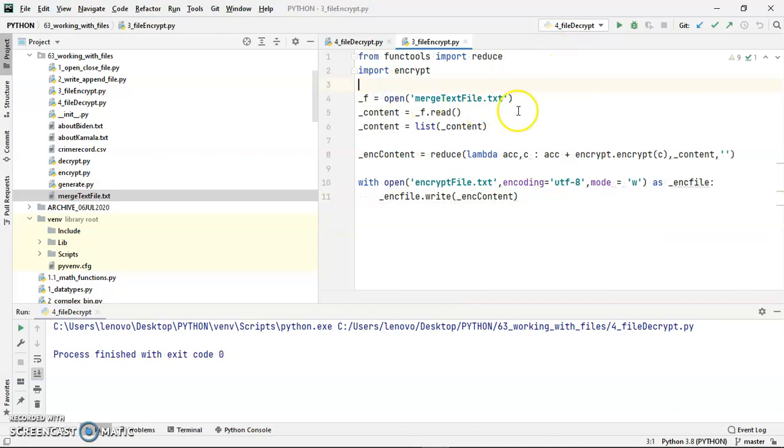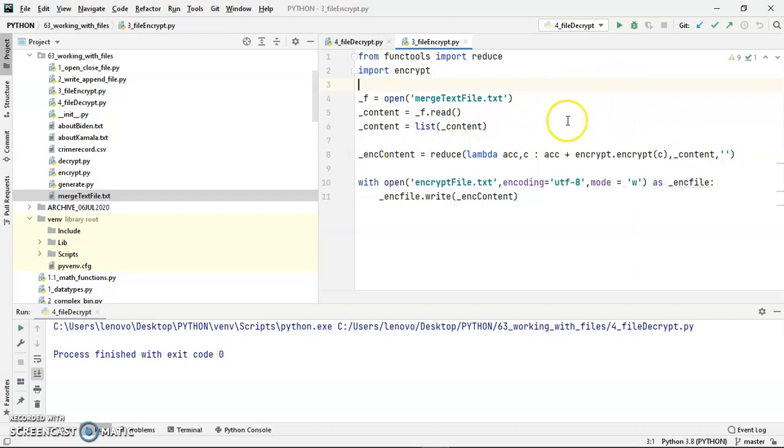Then I am opening the file and reading the contents of the file. After reading the contents, I am creating a list out of the contents that I have picked from the raw file. Then I am using a lambda expression to create the encrypted content.